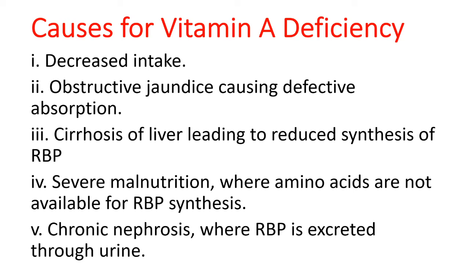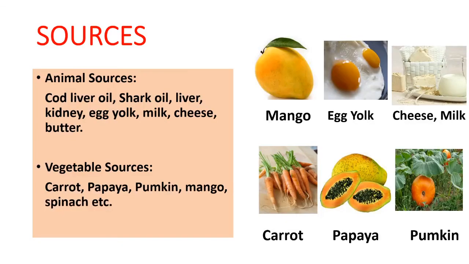Since vitamin A is stored in the liver, cirrhosis of liver can also reduce the synthesis of retinol binding protein. And severe malnutrition, where amino acids are not available for retinol binding protein synthesis. Chronic nephrosis, where retinol binding protein is excreted through urine. So all these factors may lead to vitamin A deficiency.